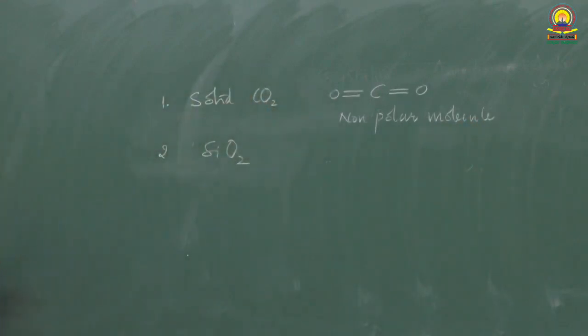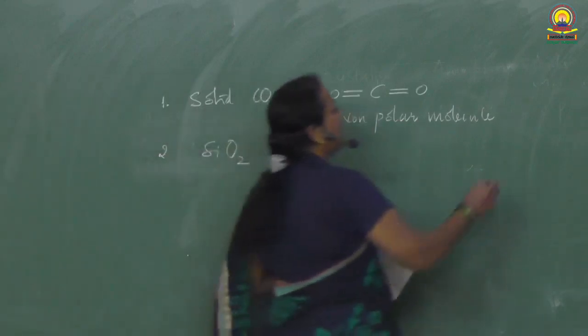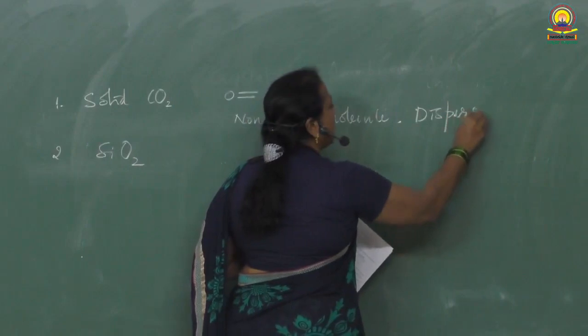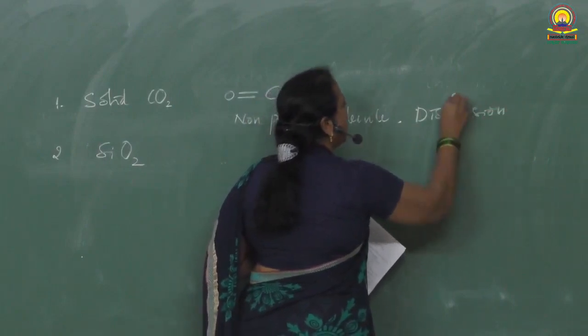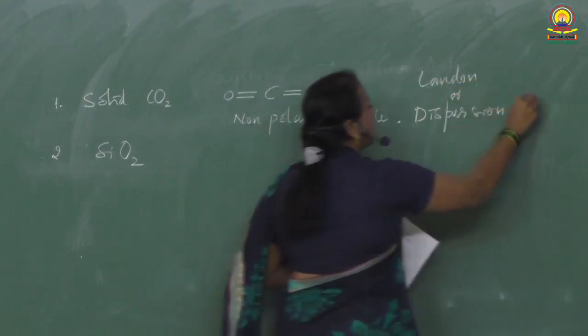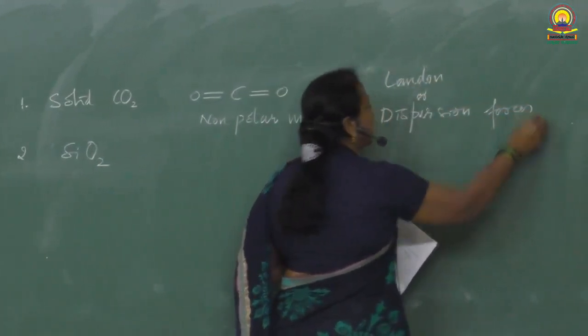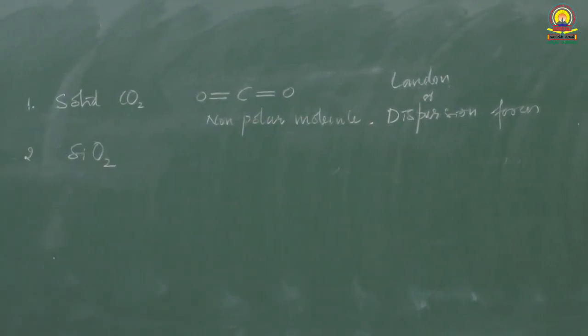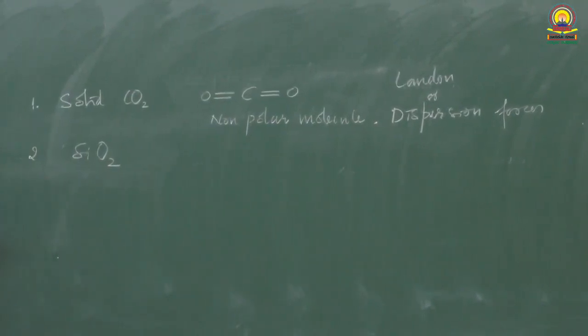In non-polar molecules, what kind of forces are present? London forces or dispersion forces are present because carbon dioxide is a non-polar molecule. So the type of attractive force is dispersion or London force.